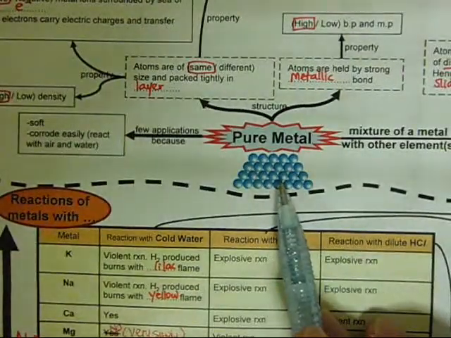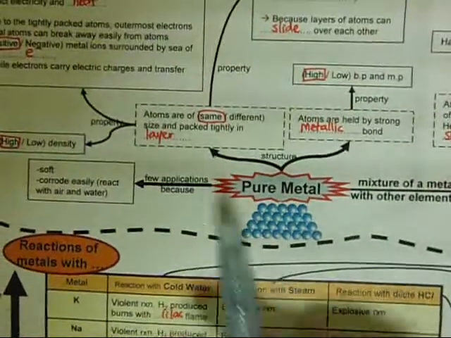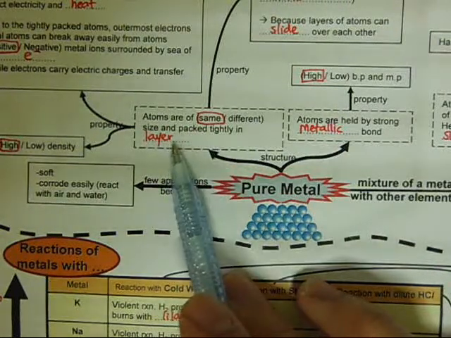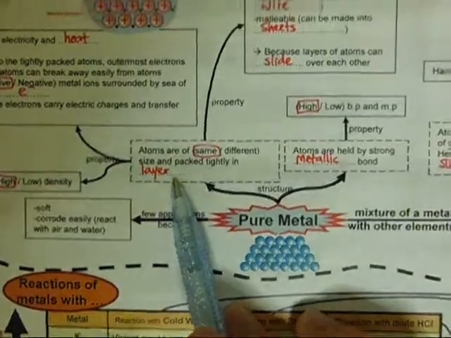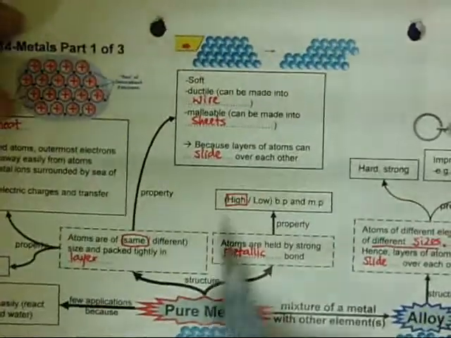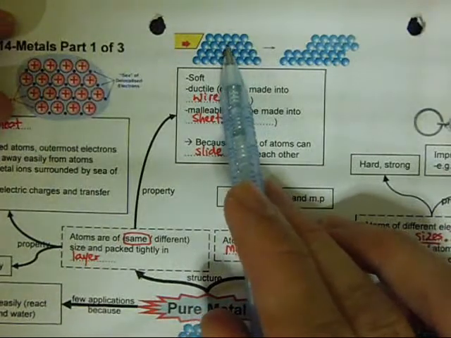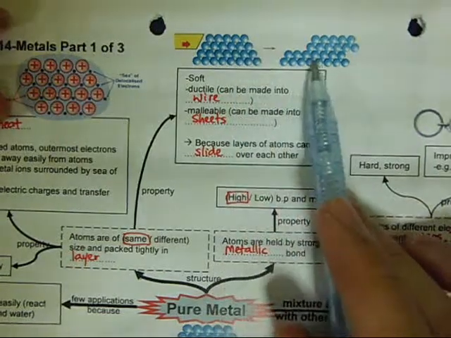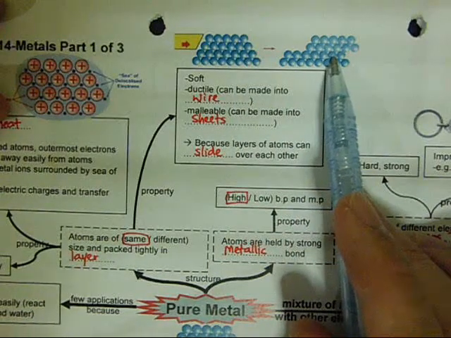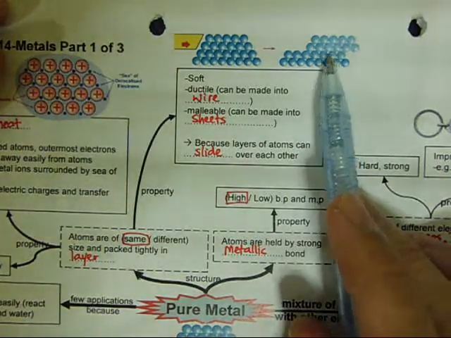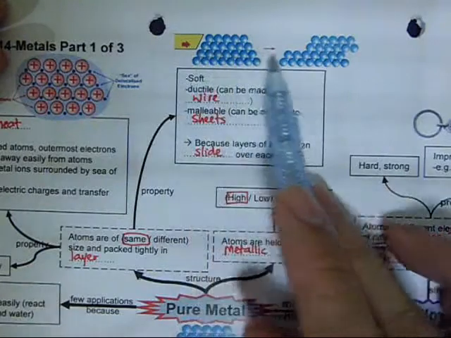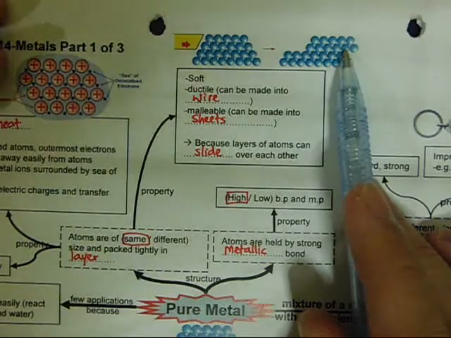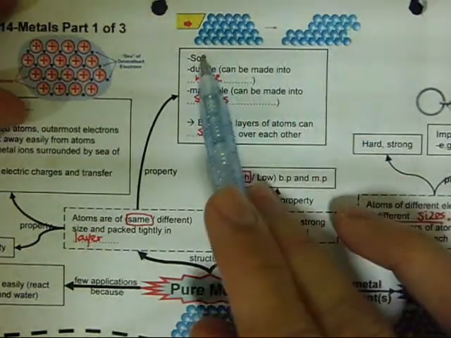This is actually the structure of pure metal. From here we can see that in the structure of pure metal, the atoms are of the same size and packed tightly in layers. Because they are all nicely in layers, when you apply a force, the layers of atoms will slide over each other, and then they will be out of shape. Because of that, they are soft.